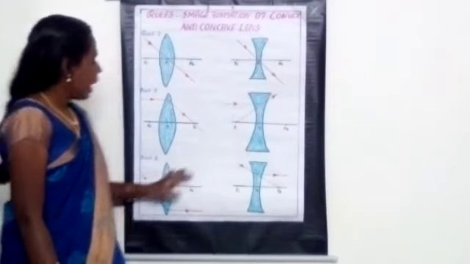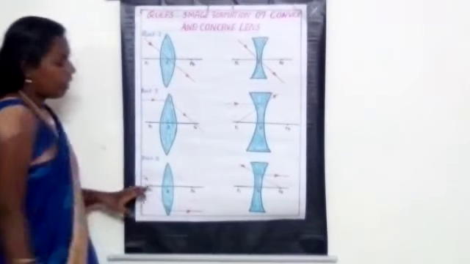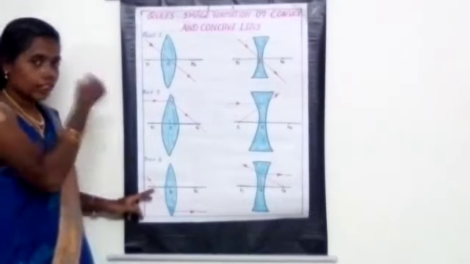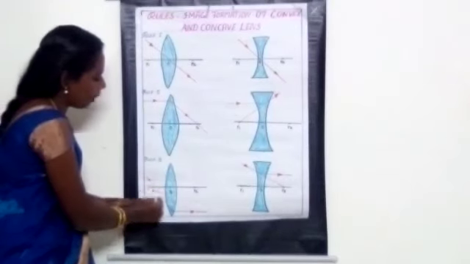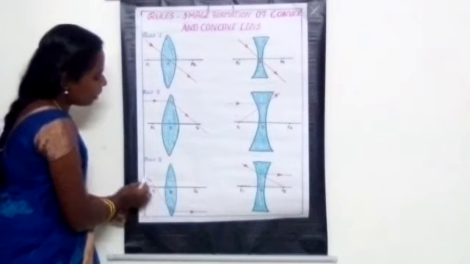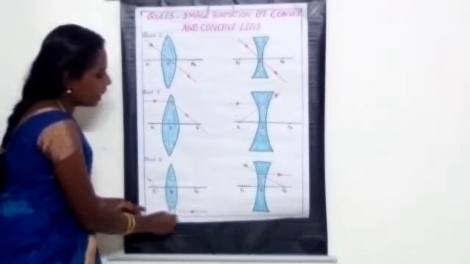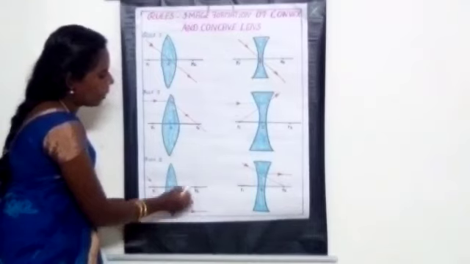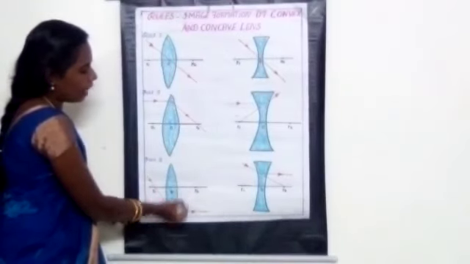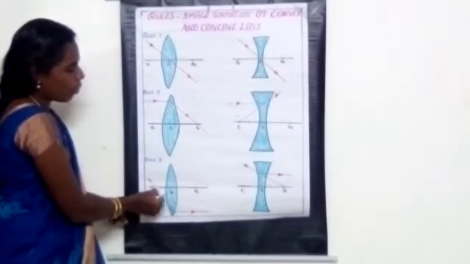And the third rule is, see here, when the ray of light is directed towards the principal focus, first itself it will be passing through this point. What is that point? Principal focus. After refraction, the rays will be parallel to the principal axis. This is for what lens?